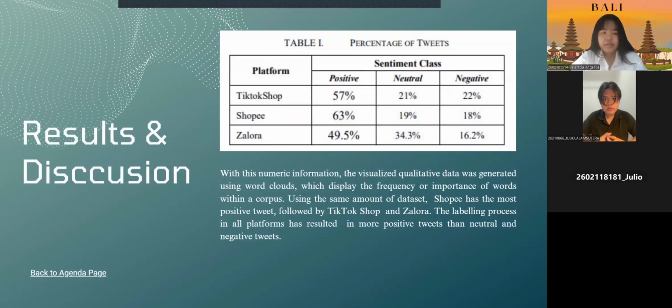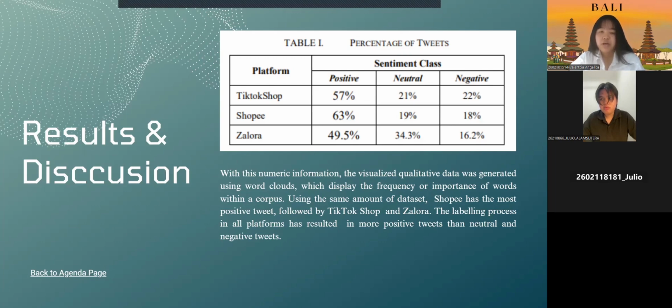We will go with the results and discussions. Table 1 shows us the distributed percentage from the TikTok Shop, Zalora, and Shopee platforms. And this table shows us the distributed percentage for the positive, neutral, and negative classes. We used the crawling method to collect the dataset from TikTok Shop, Shopee, and Zalora using the Twitter API. And as you can see here, from those three platforms, all achieve the highest number of tweets in the positive class, followed by the neutral and the negative tweets.